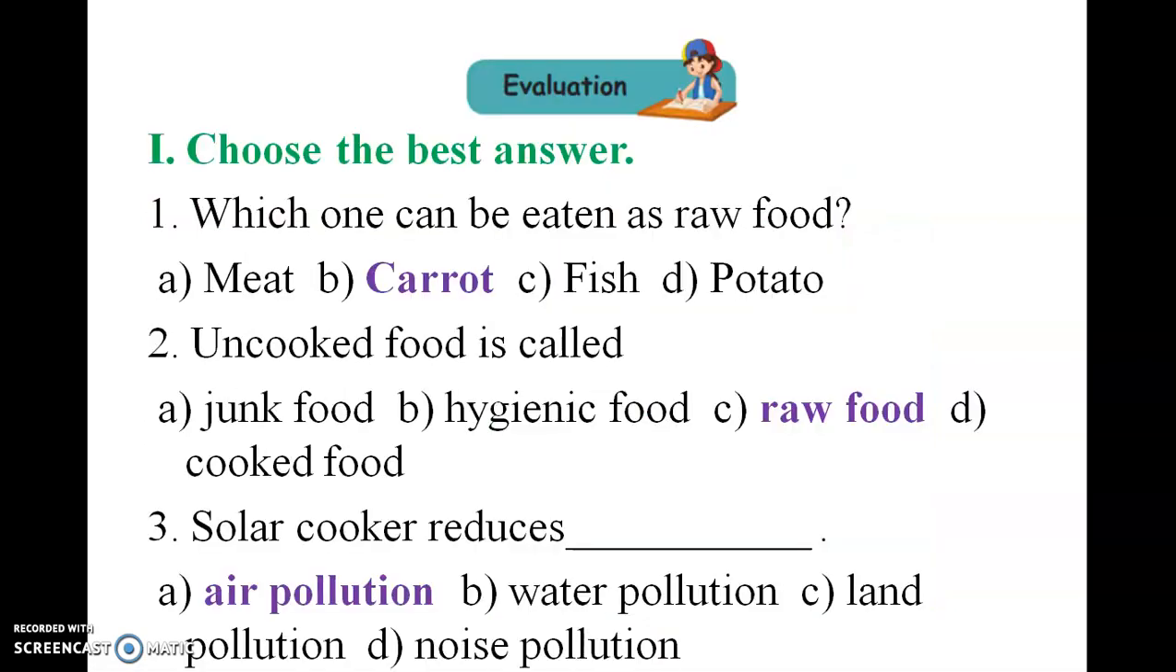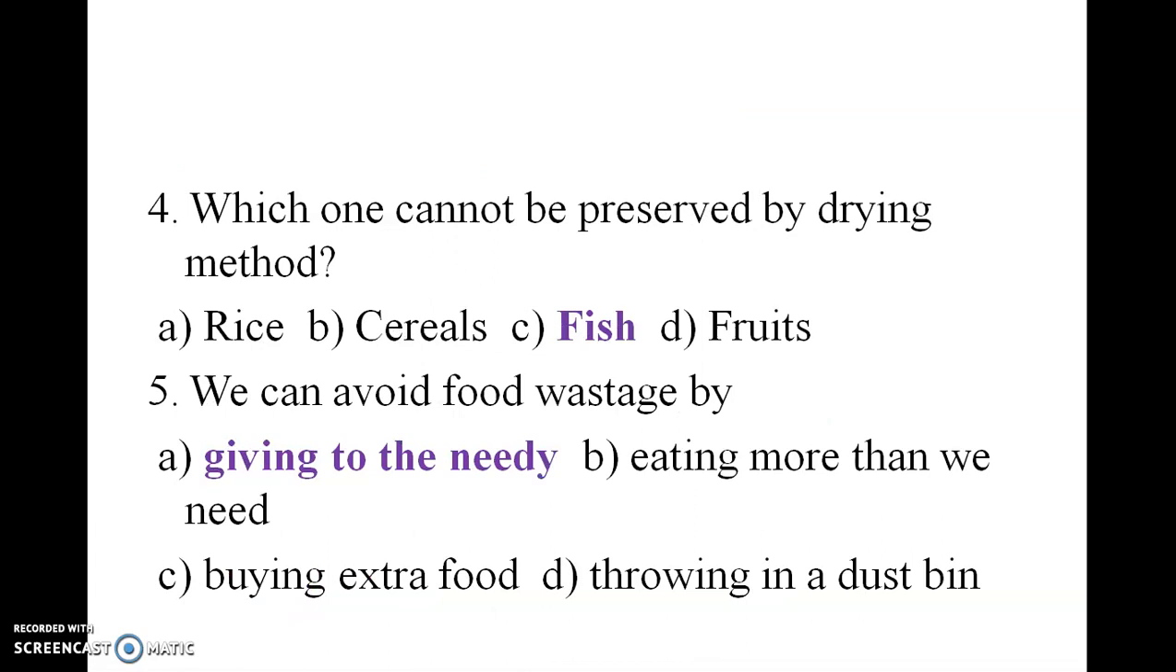Canning, storing food in air-tight containers. Example, jam. Friends, now let us see the book exercise. First, we will see choose the best answer. First one, which one can be eaten as raw food? The answer is carrot. Next one, uncooked food is called raw food. Third one, solar cooker reduces air pollution. Fourth one, which one cannot be preserved by the drying method? Yes, the answer is fish. Fifth one, we can avoid food wastage by giving to the needy.